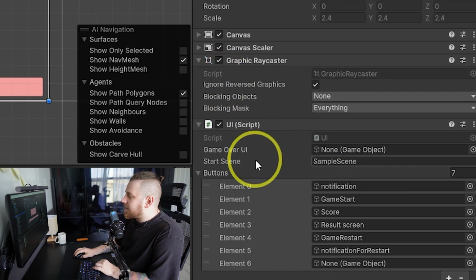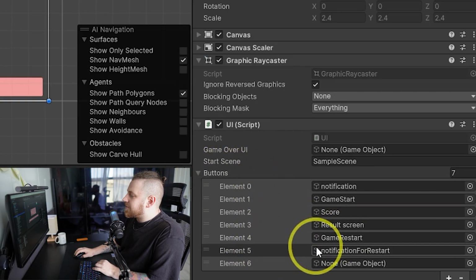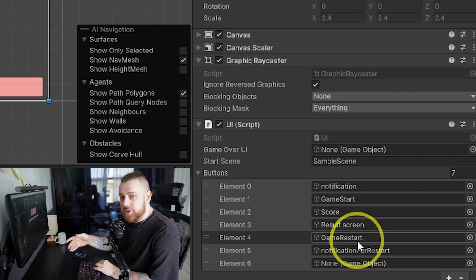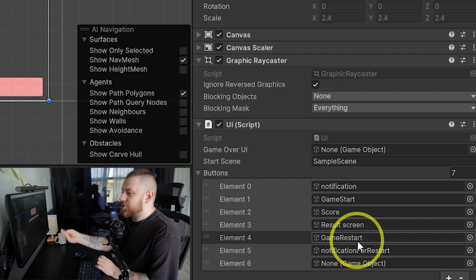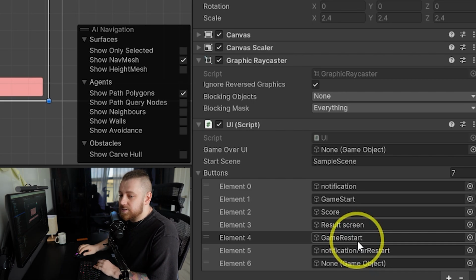On the canvas, I can see buttons 3, 4, 5, basically buttons that are about game over, because we have result screen and game restart. So this is game over UI. If you have game over UI, you can just combine it into one game object and make these objects a child and just switch on or switch off one game object. And that's it. So let's do that.